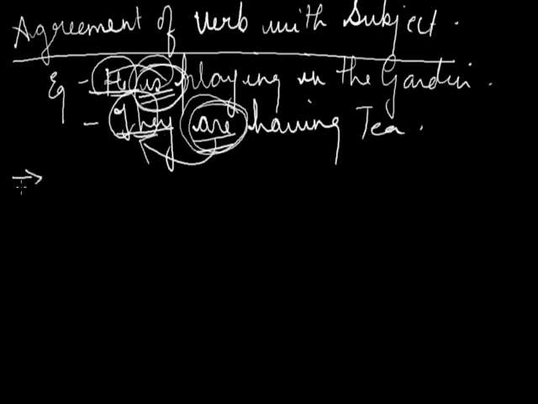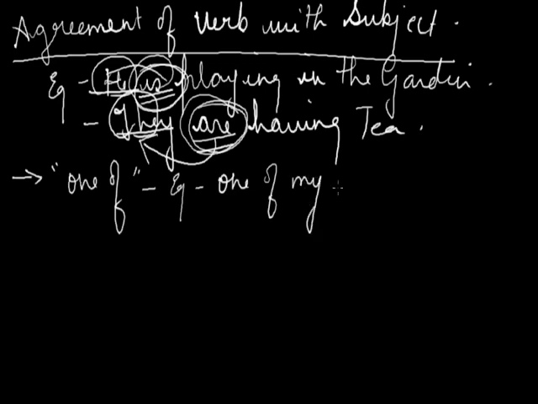In this we are having certain rules to be followed. Among that, the first one is one of. When the subject is one of followed by a plural noun, it takes a singular verb, because here the verb agrees with one. The head is one, and one itself means singular. The example for it: one of my uncles lives in USA.